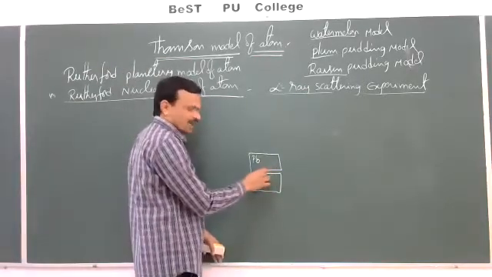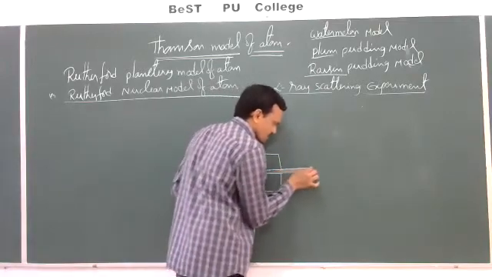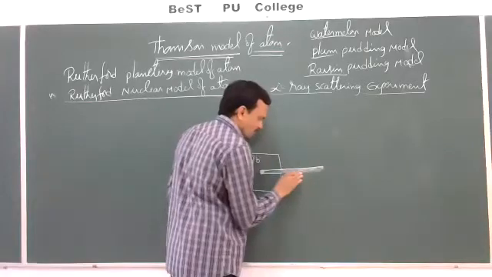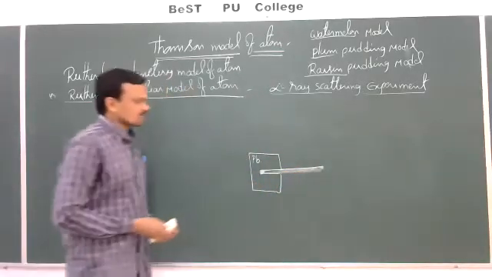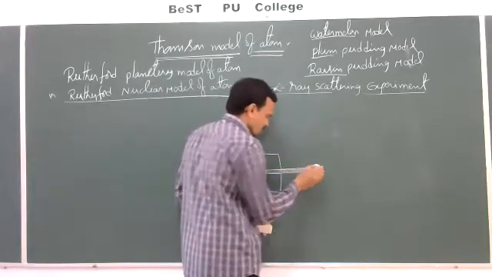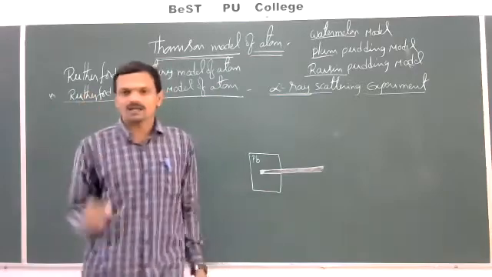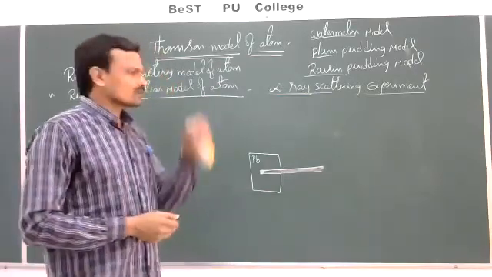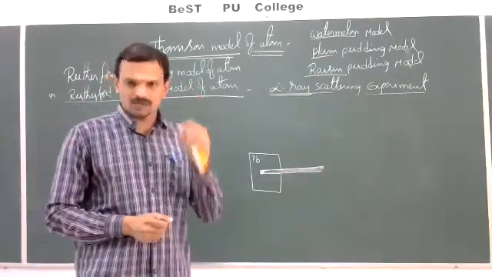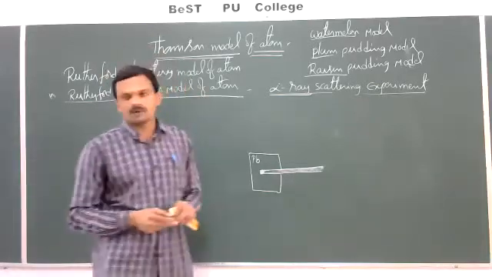From this radioactive material, a stream of alpha particles will be emitted, meaning a beam of alpha rays will come. Then what are alpha rays? See, an alpha particle is nothing but the nucleus of a helium atom. The nucleus of a helium atom is known as an alpha particle.